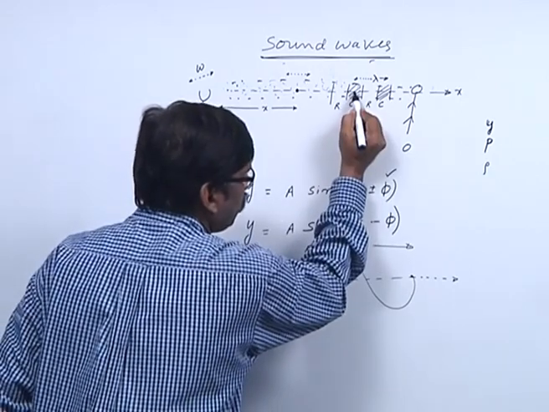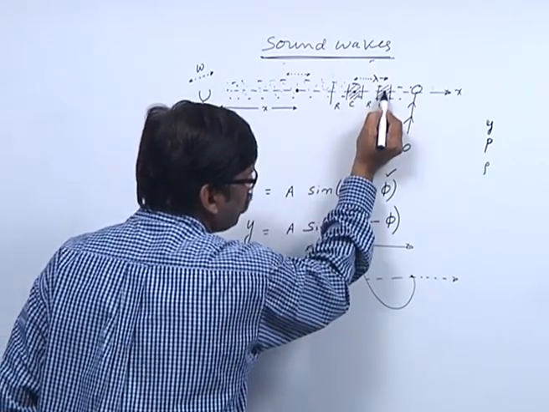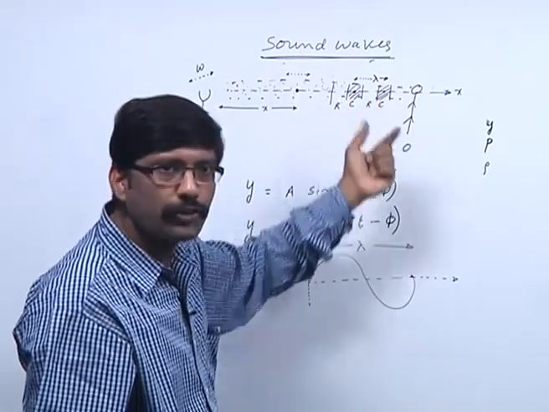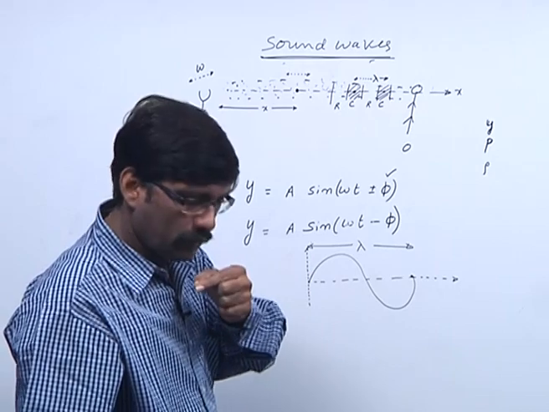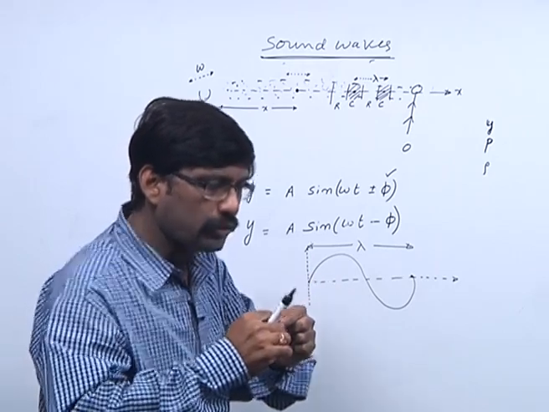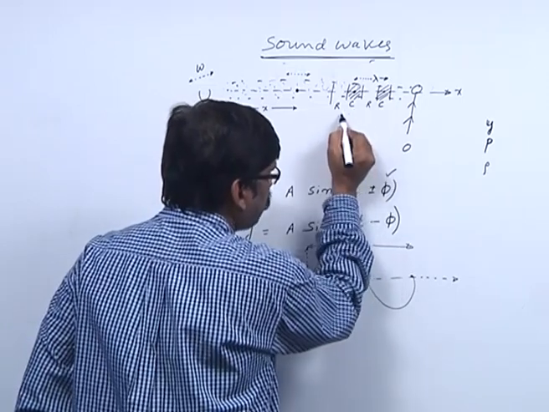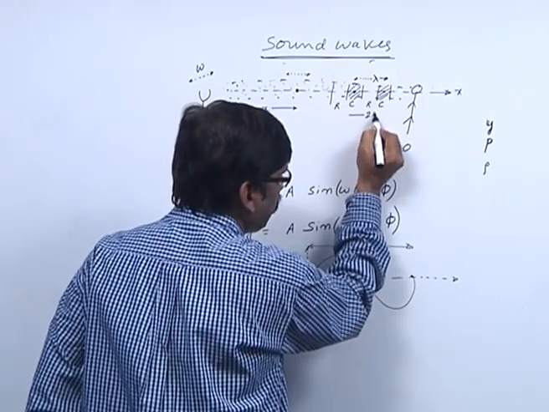We know that the phase difference between two successive compressions, that means when the source completes one oscillation, the phase difference is 2 pi radians.